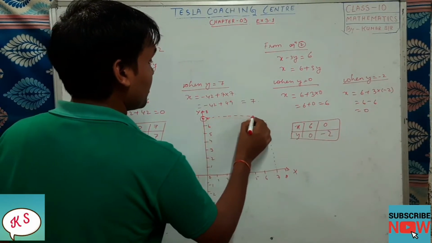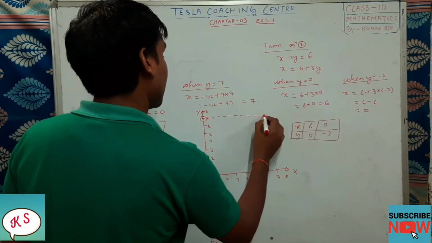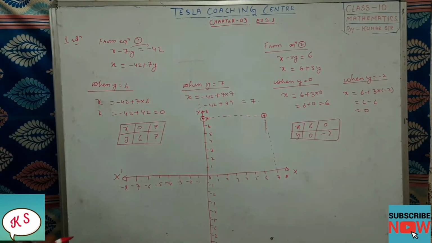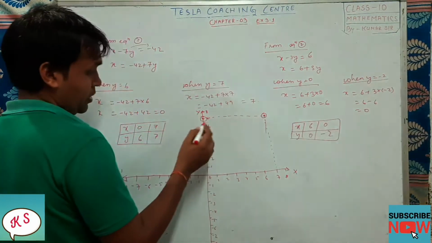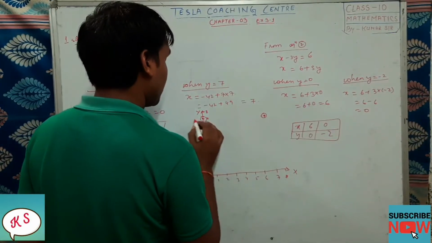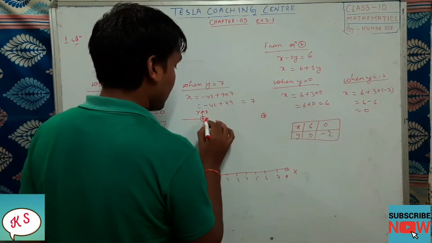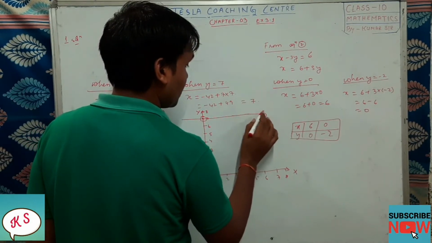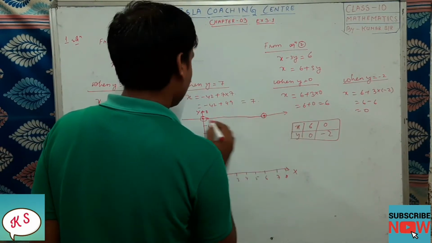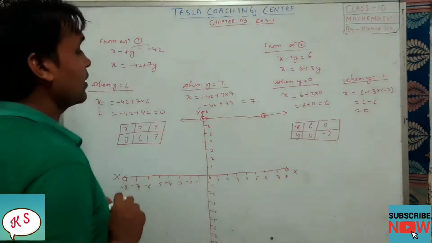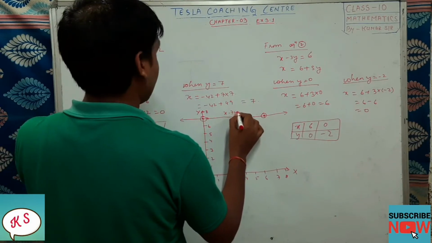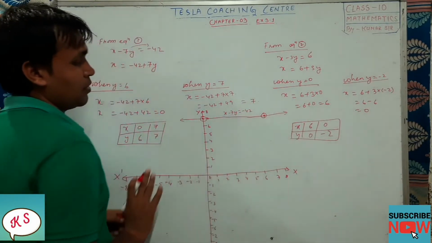See, in your graph there will be a line, so you don't need to draw this dotted line. I am drawing it, but you don't need to draw. So this is the equations. This is the point for equation number 1. So you have to draw with scale. Here you will be writing the equations. The equation is what? x minus 7y equal to minus 42. So this is for equation number 1.